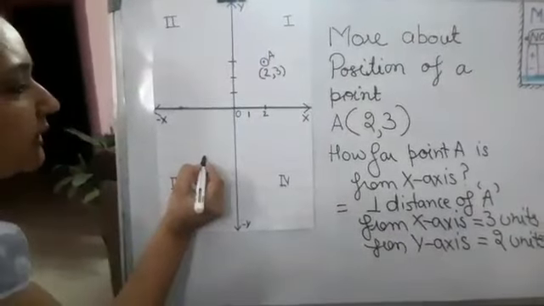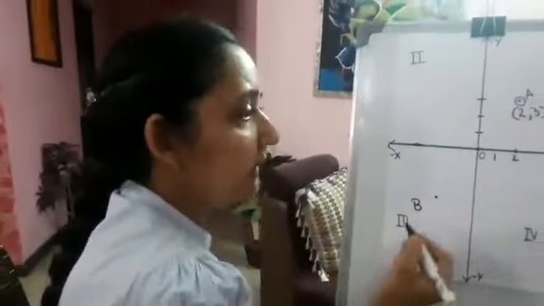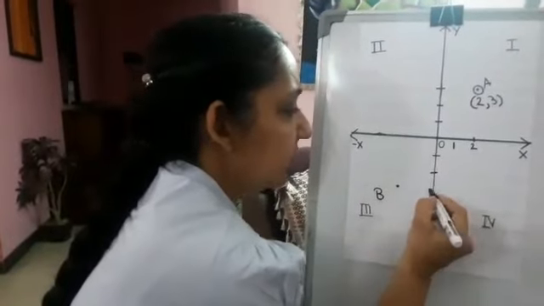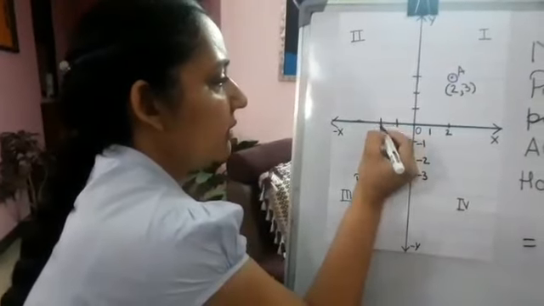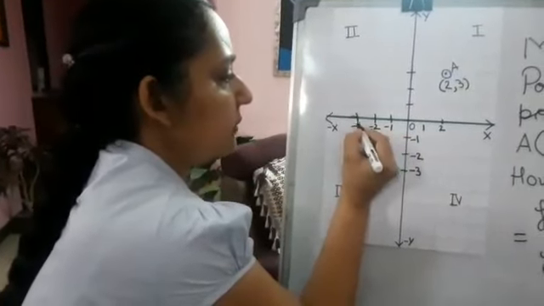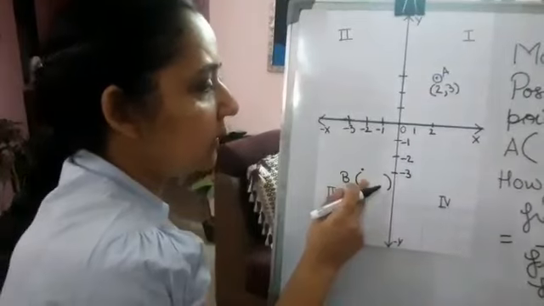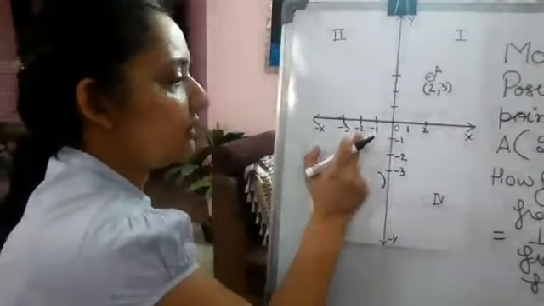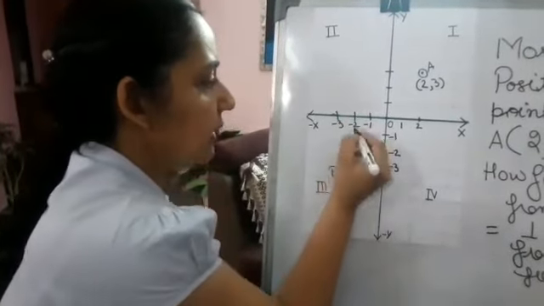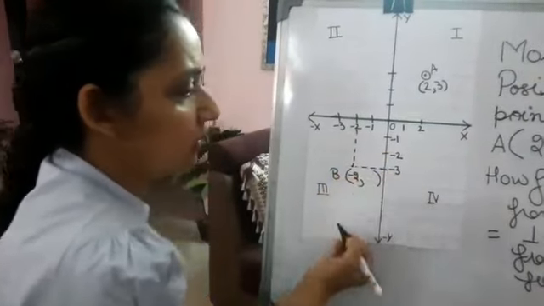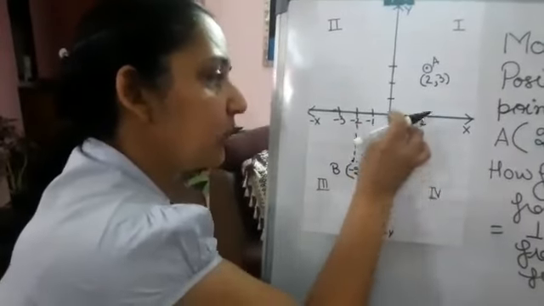Can you tell me what is the position of this point B? Again let us count. First I will mark the position on the number line: -1, -2, -3. First, what is the position we are talking about? We are going to see what value is lying on the x-axis. On the x-axis, what is the point? -2. And let us go this side. How far? You can use these dotted lines also to see how far. This is 2 units from the y-axis, but actually what is the y coordinate?